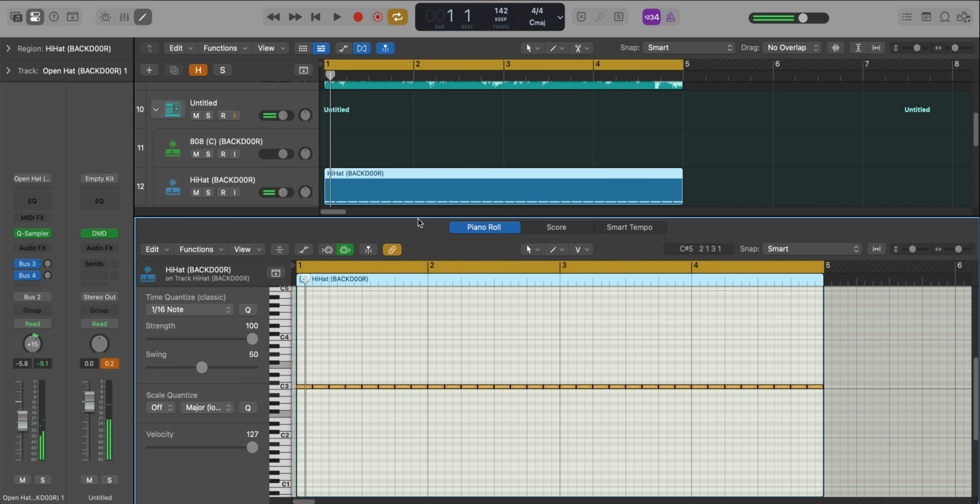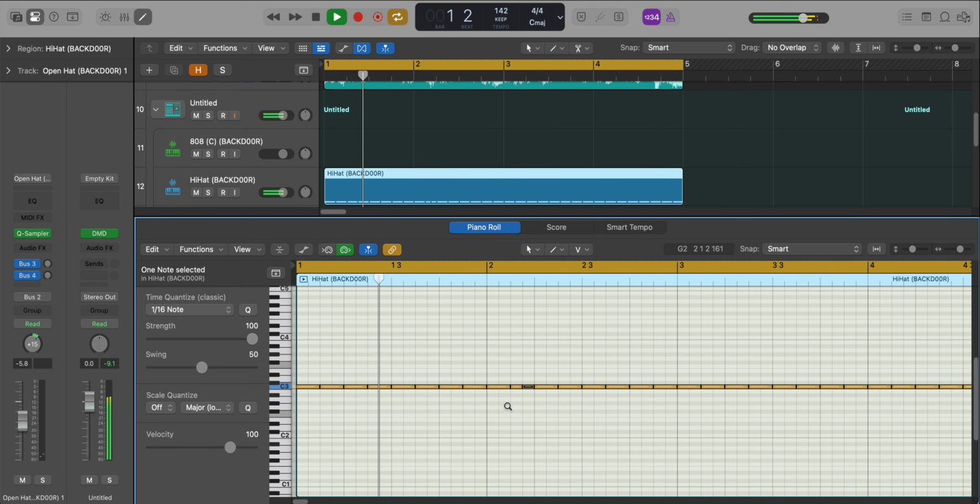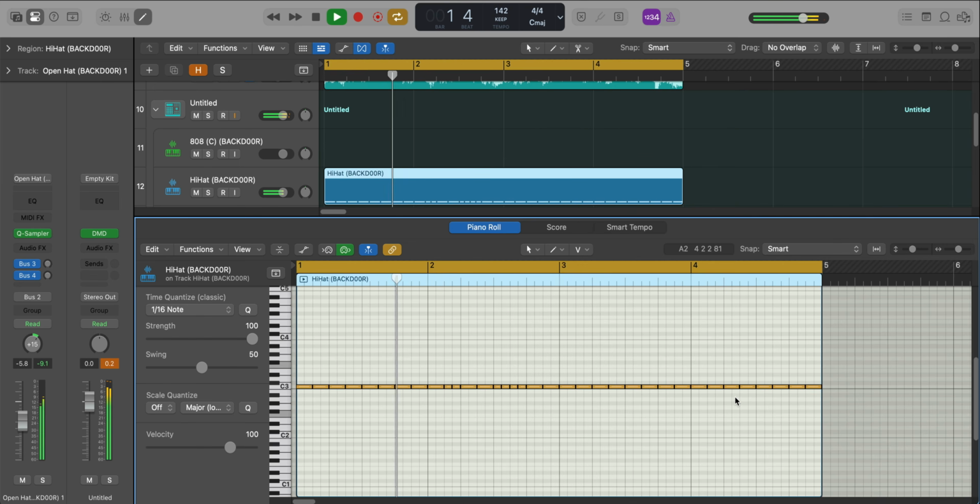And we'll just go ahead and focus on some of the rolls. So for the first bar, it's just a straight 8th 2-step. Then we get a little bit of a roll right over here. And then we get another roll here. Let's just bring this one back like that. All right, and then we're gonna carry on and go to the last bar here.